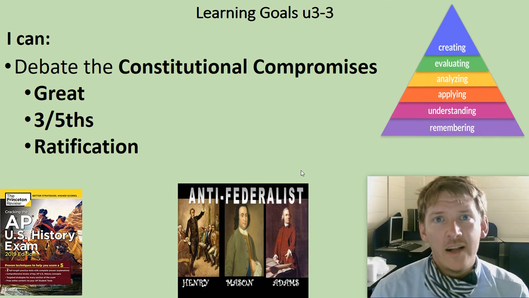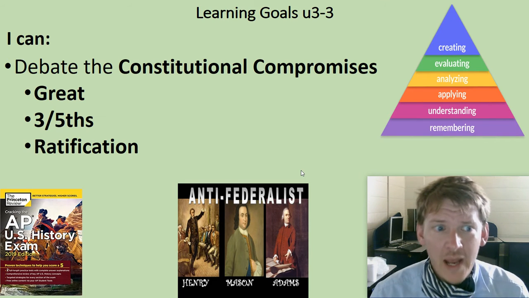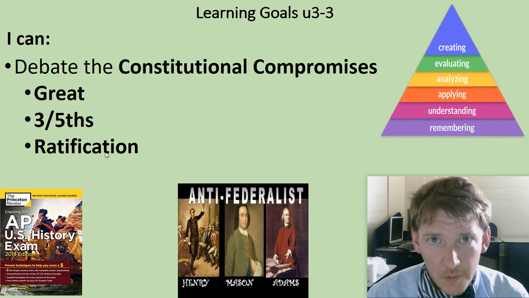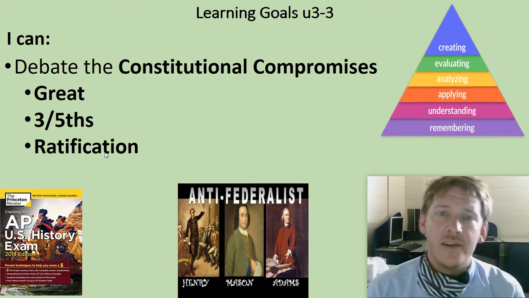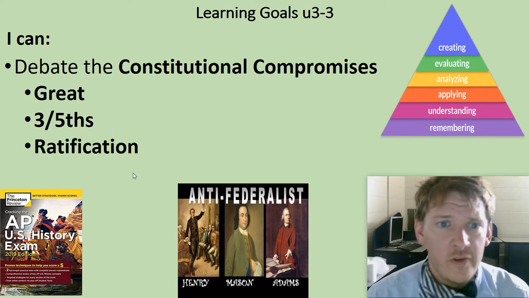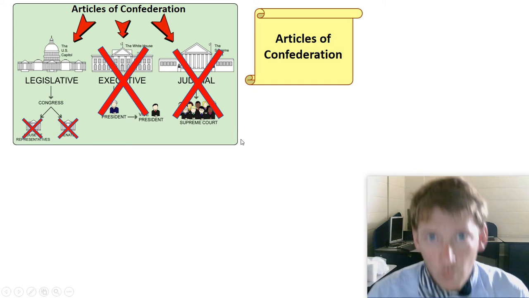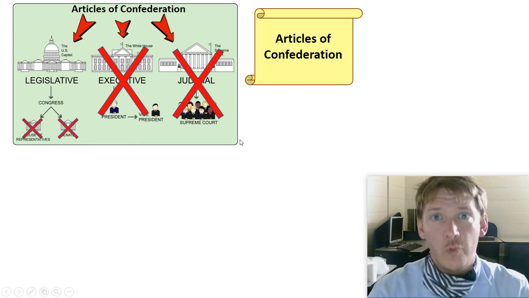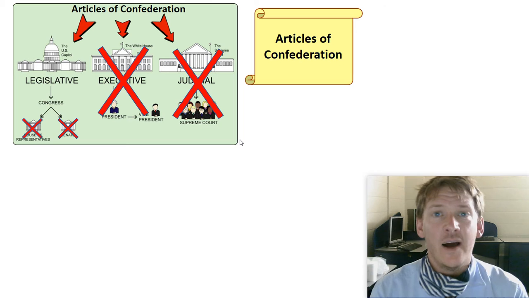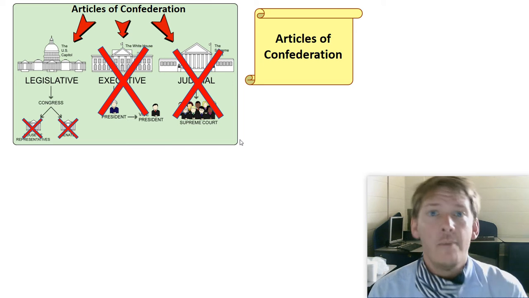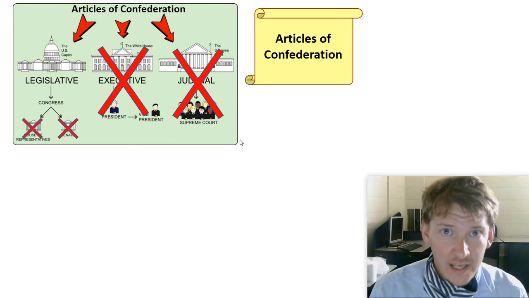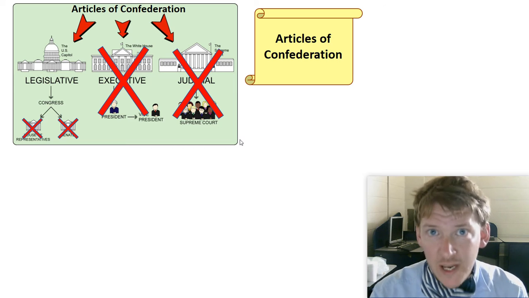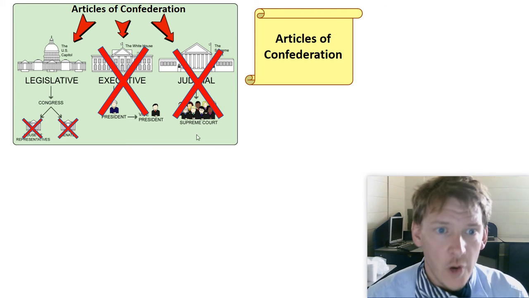Unit 3, this is technically number 4. We're going to debate the Ratification Compromise. We've already gone over the Great Compromise and the 3/5 Compromise, but I will go back over those in a second. We are replacing the Articles of Confederation with the Constitution. In order to get the Constitution approved, there's 3 major compromises that must take place. And once those compromises are reached, we'll have a Constitution and we'll be able to throw out the Articles of Confederation.